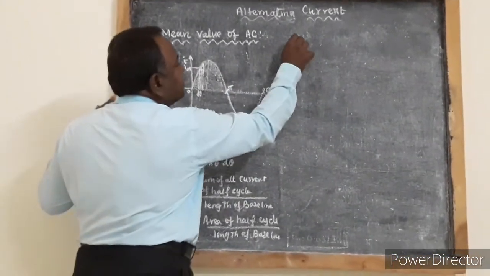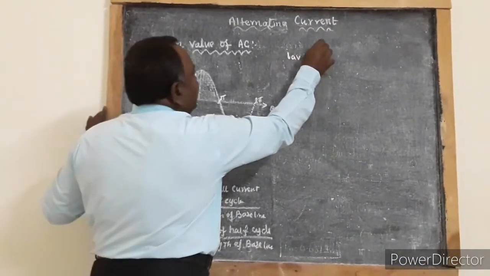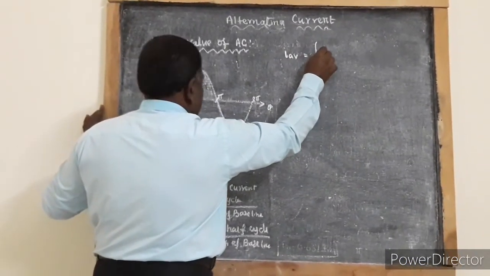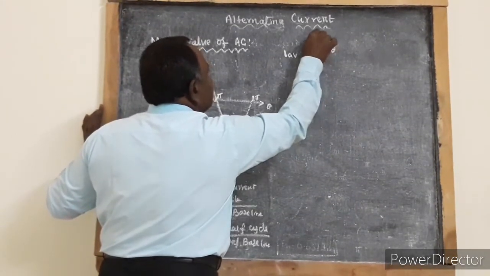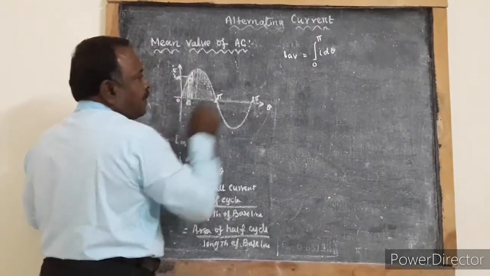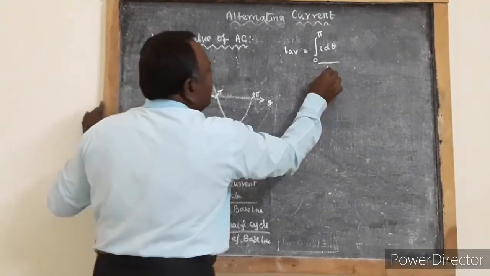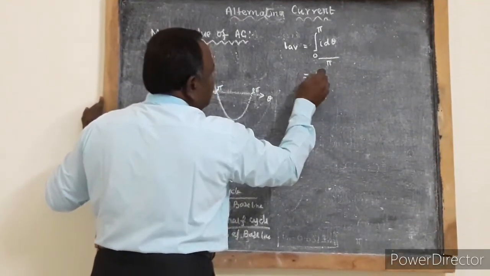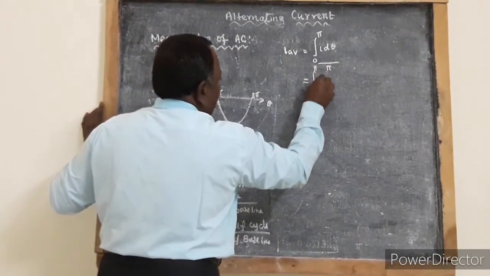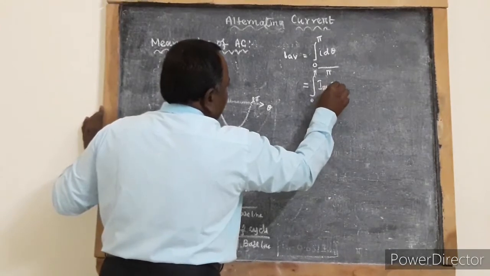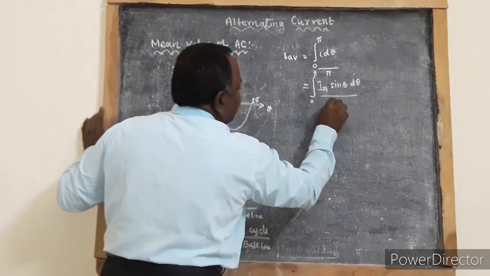So I average is equal to the integral of I into d theta between the limits 0 to pi, by the length of this baseline, which is pi. So that is equal to the integral 0 to pi of Im sin theta into d theta by pi.